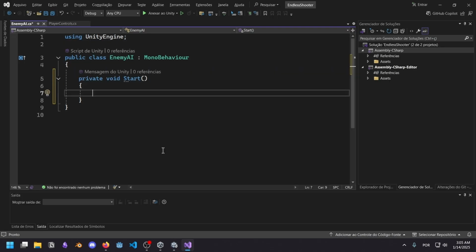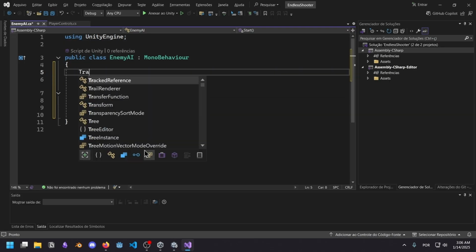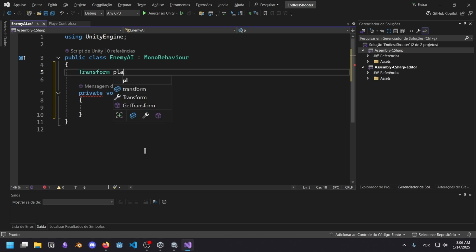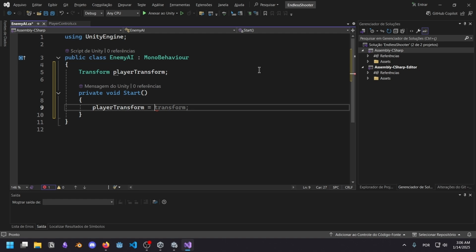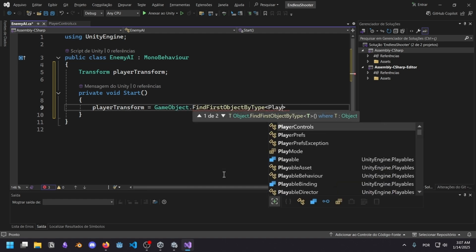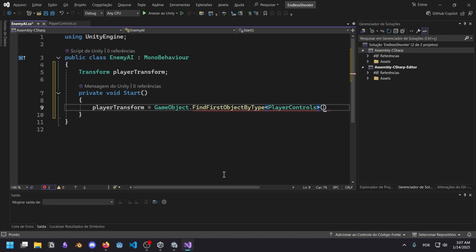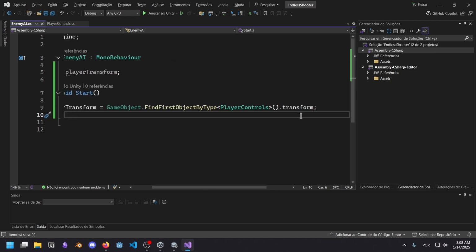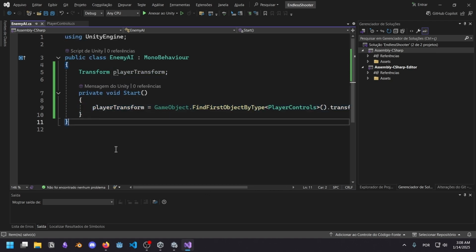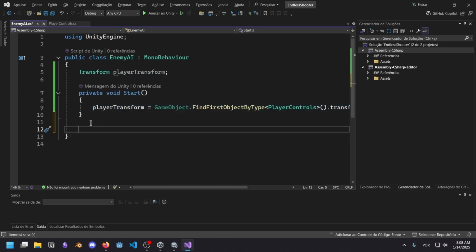So in the start function, I actually want to get the player's position. Well, let me get a Transform, playerTransform. And let me assign playerTransform to be equal to GameObject.FindFirstObjectByType PlayerControls. Right? This is good. This is perfect. Dot transform. Don't judge me for this. I don't remember the best way to do this, so I'm just gonna get the player's script. And also I hope that this keeps track of the transform over time. If it does, we have all we need.